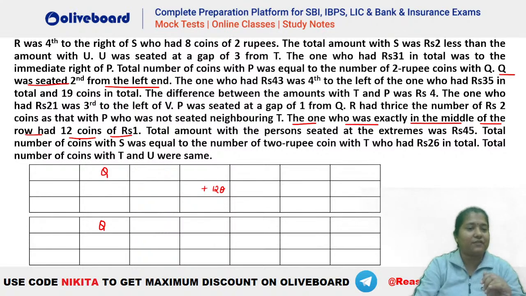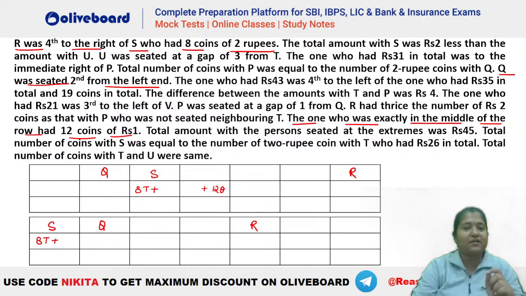Okay, so let's check what else we have here. It is given R was 4 to the right of S. Okay, so R is 4 to the right of S. One possibility is this one. And similarly, it can be like this as well. S has 8 coins of 2 rupees, right? So S has 8 coins of 2 rupees here. Let's say this is your 8T plus something. Similarly, here also 8T plus something else.